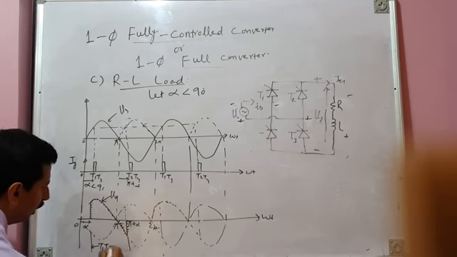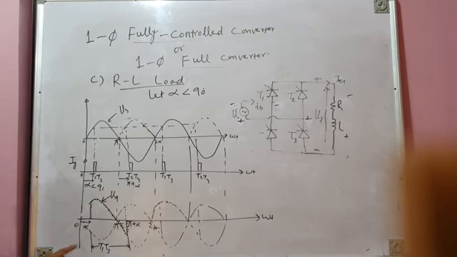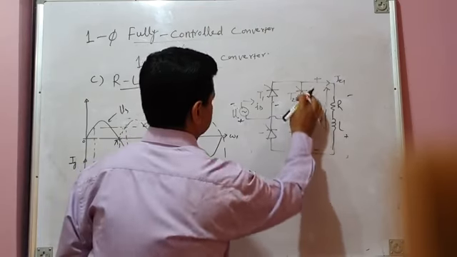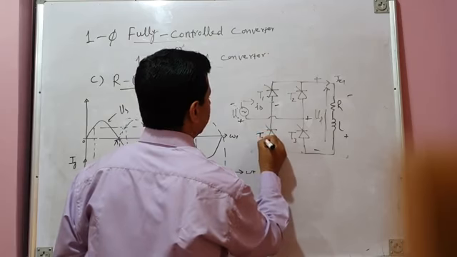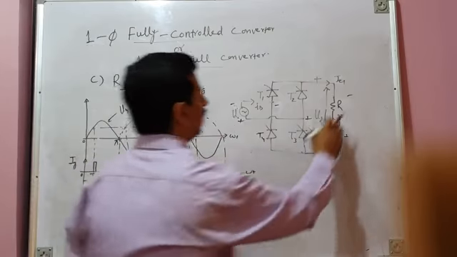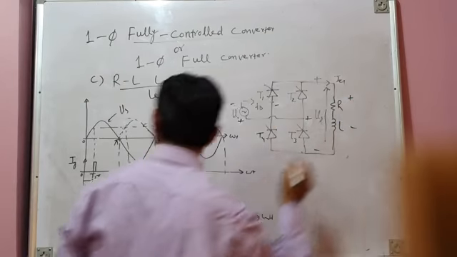Therefore, the T1, T3 pair will conduct from alpha to pi plus alpha, that means from the first firing to the next instant of firing. At pi plus alpha, the negative half cycle of source voltage is there, so the T2, T4 pair is already waiting for the firing pulse. It is issued here, so the T2, T4 pair will conduct, and a positive voltage will again appear across the load.